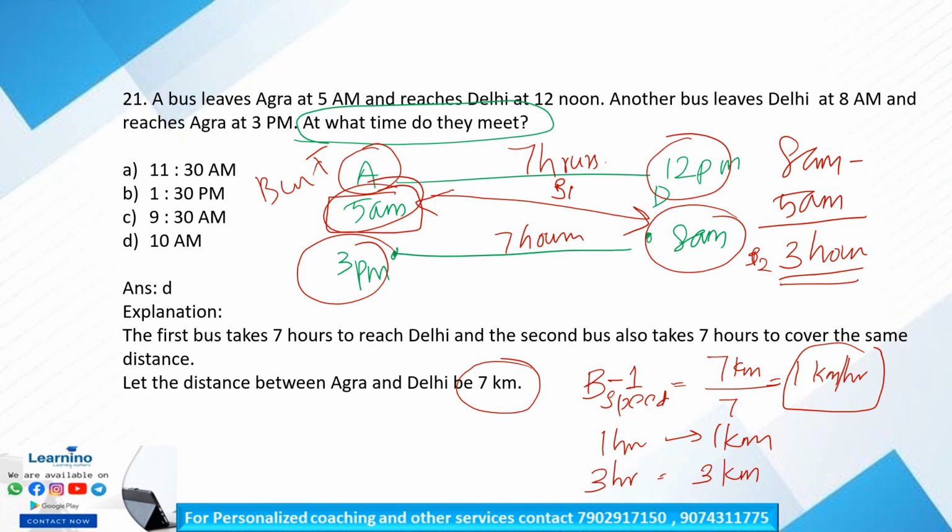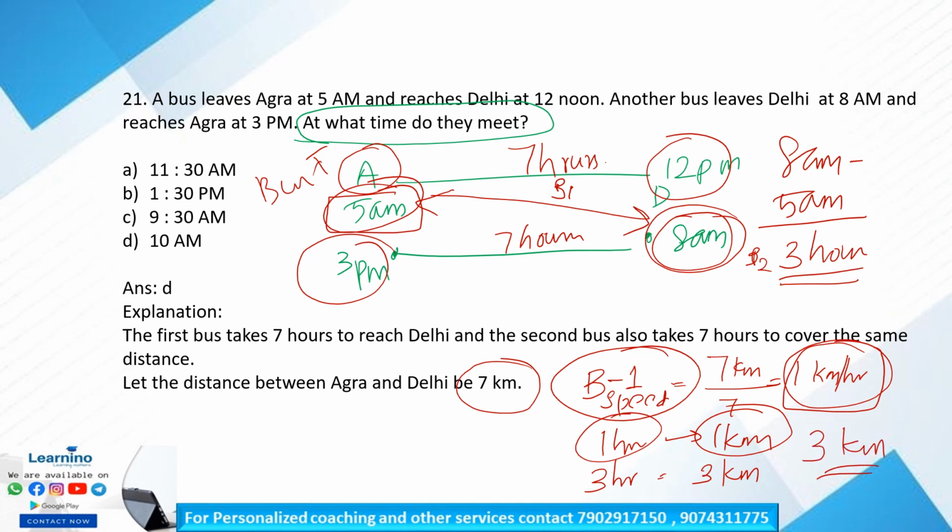Bus 1 speed is 1 kilometer per hour, so in 1 hour it covers 1 kilometer. So between 5 a.m. and 8 a.m. it covers 3 kilometers extra, since this bus starts at 5 a.m. and the second bus starts at 8 a.m. So the time difference is 3 hours. Bus 1 has traveled more compared to bus 2.